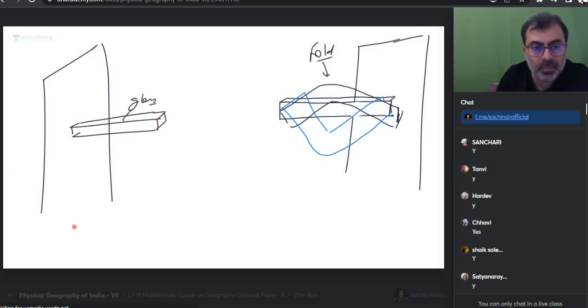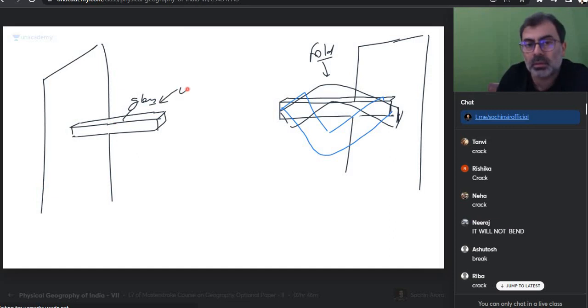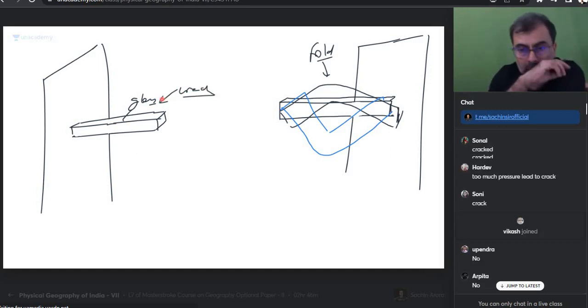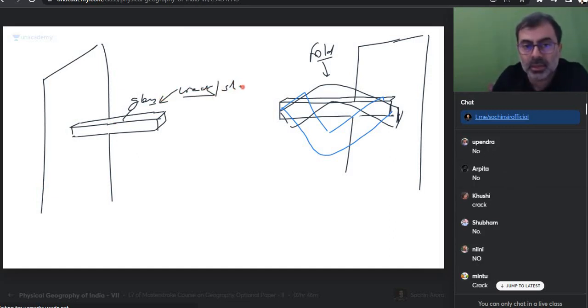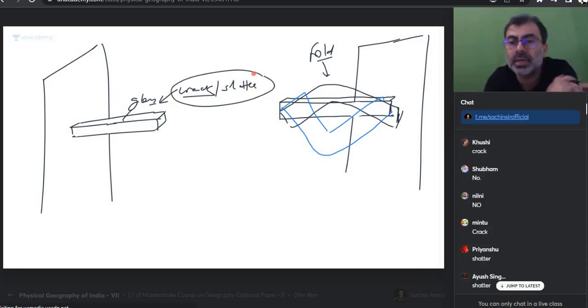a glass bar. Glass bar, and I'm putting pressure on this. What will happen? Will it also bend? So it will crack. This will crack, and this will shatter. Rather, not only crack, it will shatter. The whole glass will break, won't it?